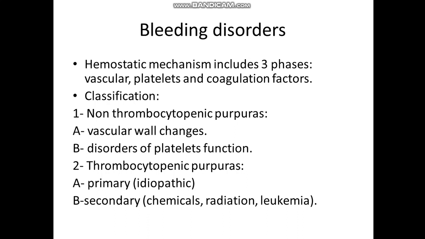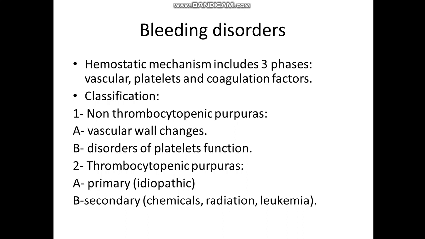So bleeding disorders can be classified into non-thrombocytopenic purpura and thrombocytopenic purpura. Thrombocytopenia means a decrease in the number of platelets. Platelets come from cells of the bone marrow called megakaryocytes. So a decrease in the number is called thrombocytopenia. The non-thrombocytopenic classification is not related to a decrease in the number of platelets.